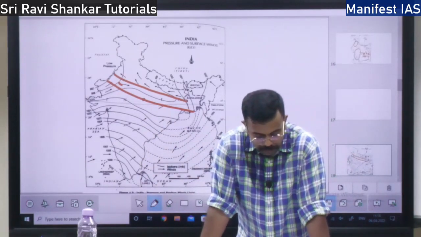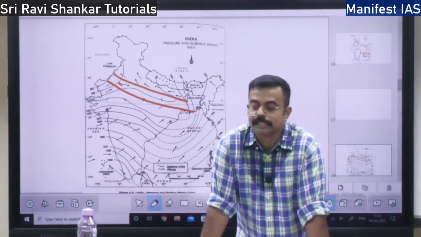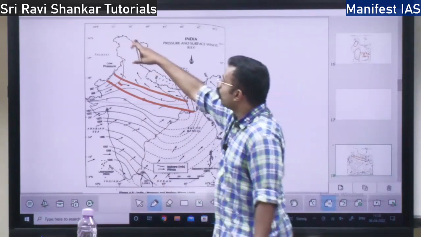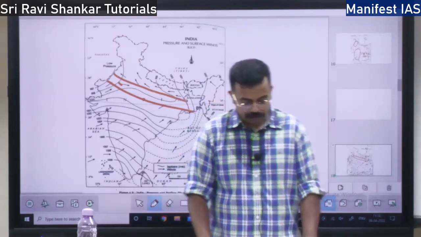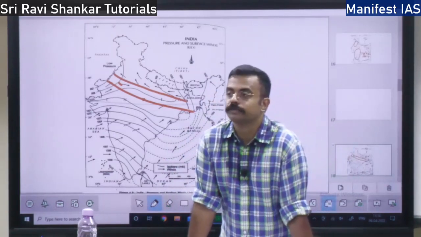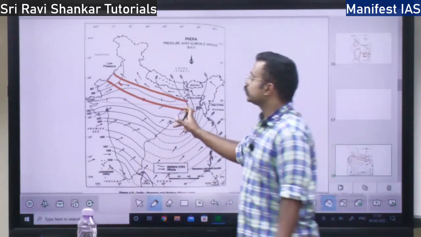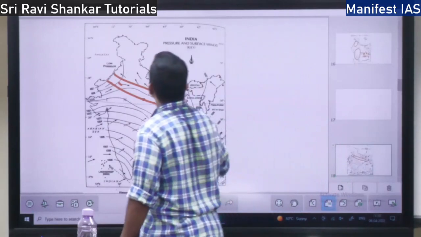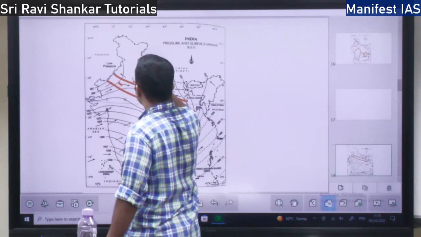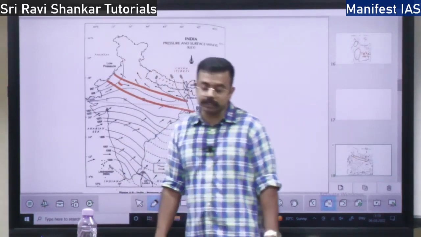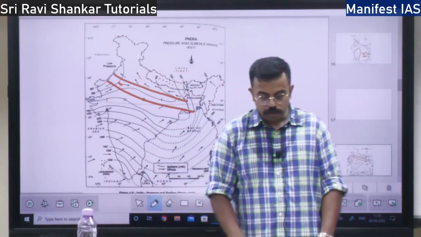Next, during the same time you will find from the northwest region certain local winds, dry and hot winds blowing from the northwest direction. These hot and dry winds in the month of summer are called Lu winds.